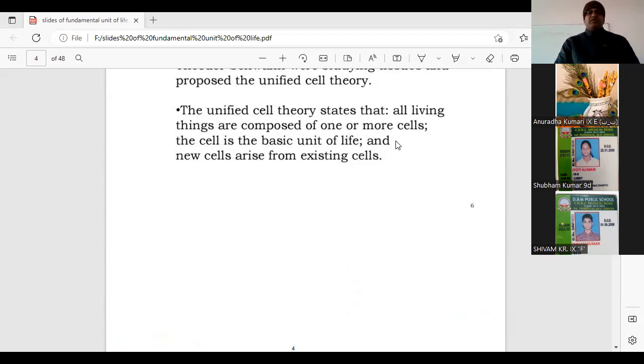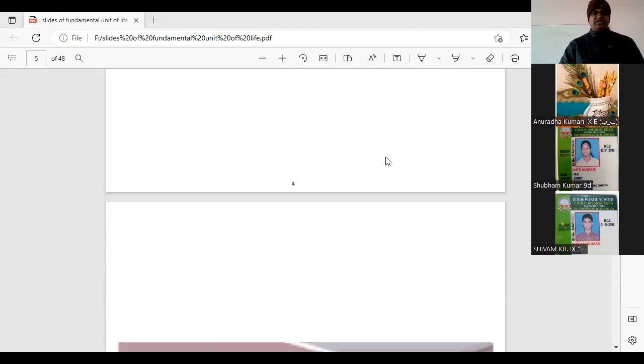New cells arise from existing cells. So new cells come from old cells, and the cell is the fundamental unit of life. If all living things are composed of one or more cells, then the cell is the fundamental unit of life.